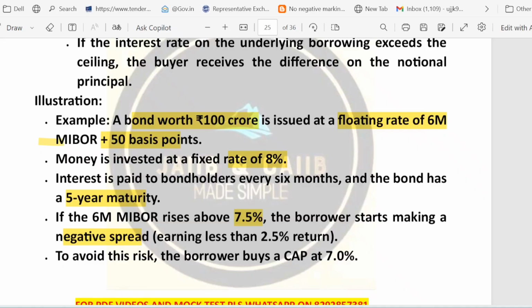Who is the borrower? The company is the borrower. The company will start earning negative, meaning they earn less than 2.5% return on the investment.